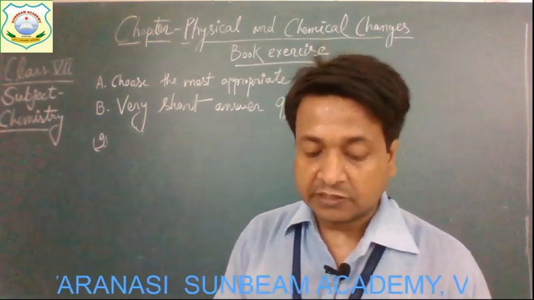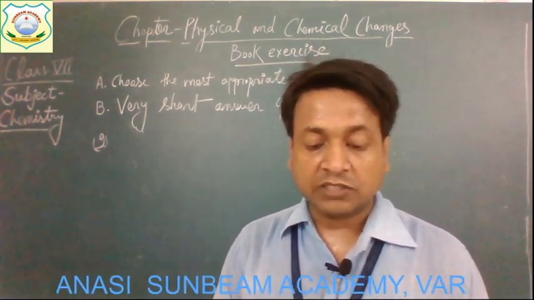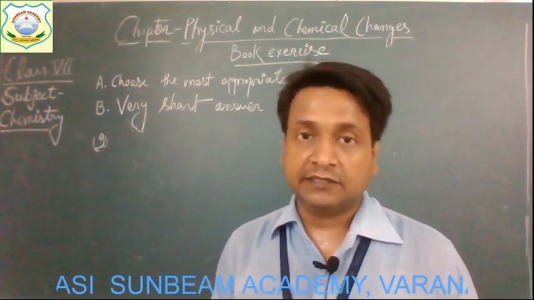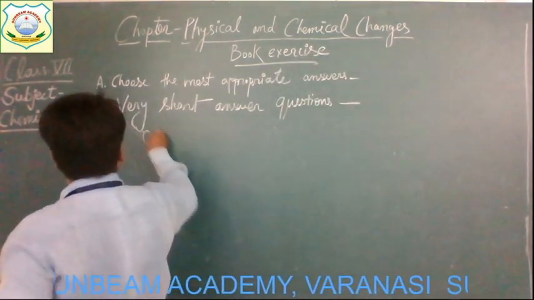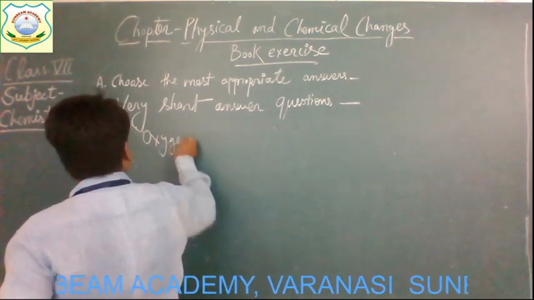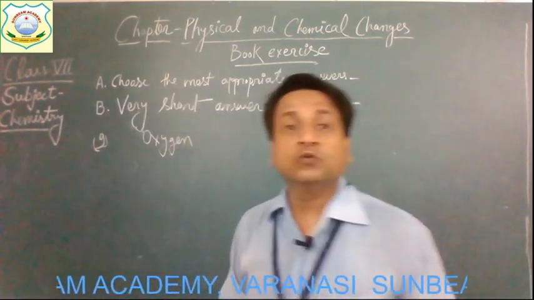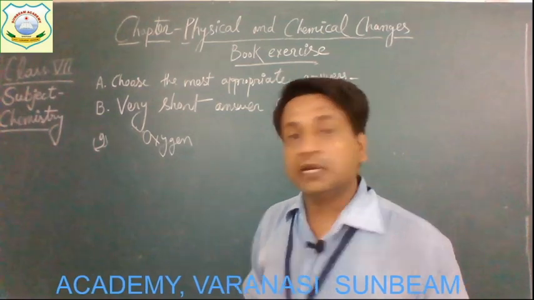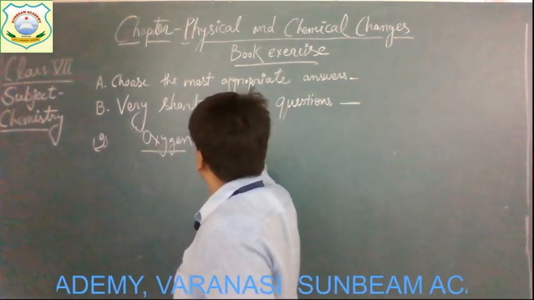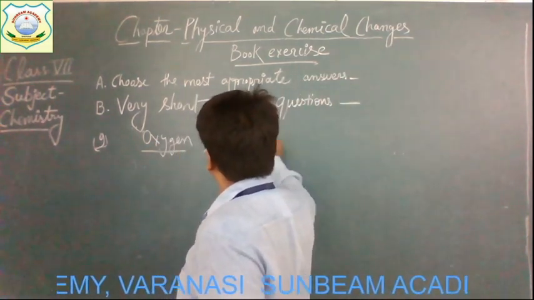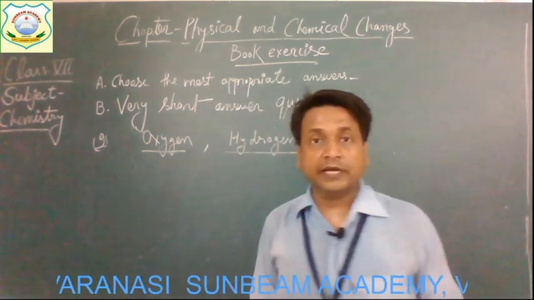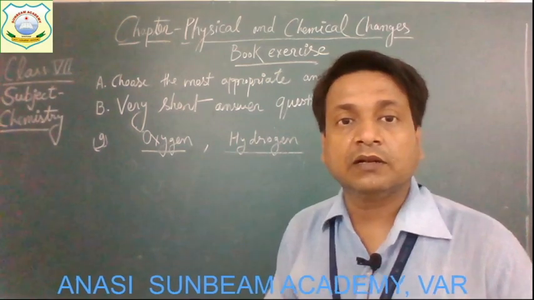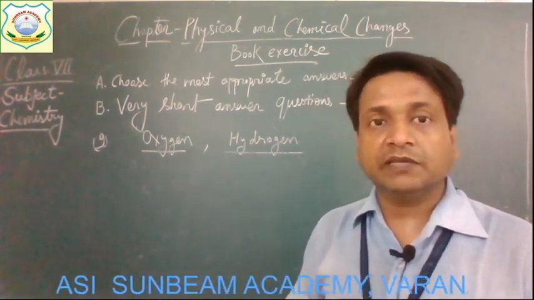So simply in this sentence it's given, an oxidizing agent provides. What does it provide? It provides oxygen. Or removes. So what does it remove? It removes hydrogen.